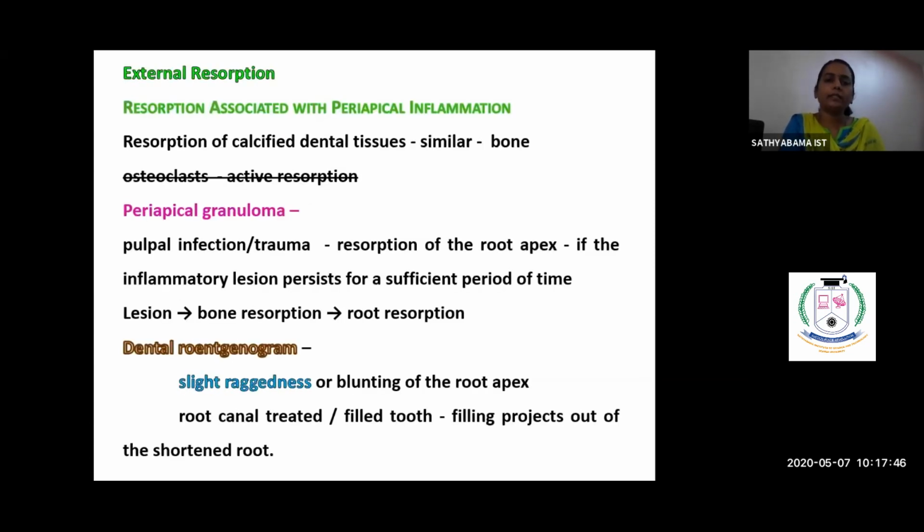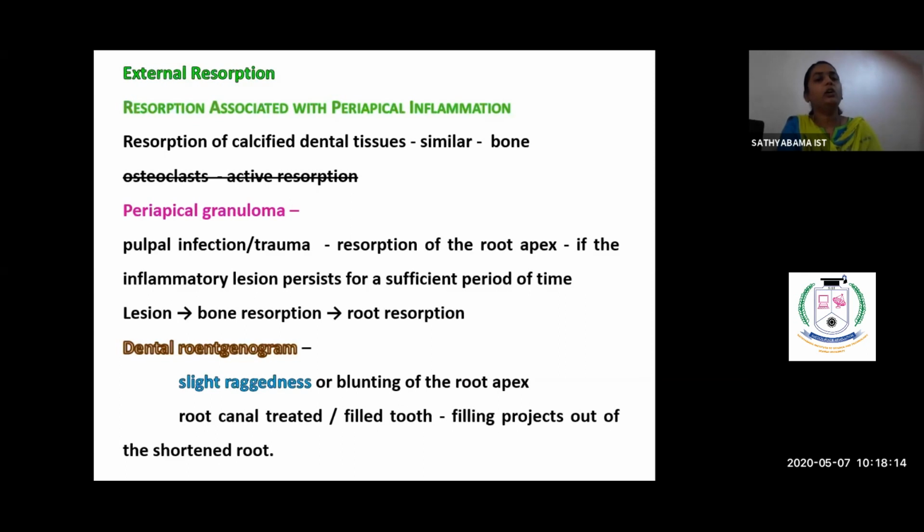So moving on to the external resorption. The resorption associated with periapical inflammation. Resorption of the dental tissues occurs similar to that of the bone, but we don't see any of the osteoclasts present over there. On the histological section, the active participation of osteoclasts is not being reported, but there is resorption of the tooth.